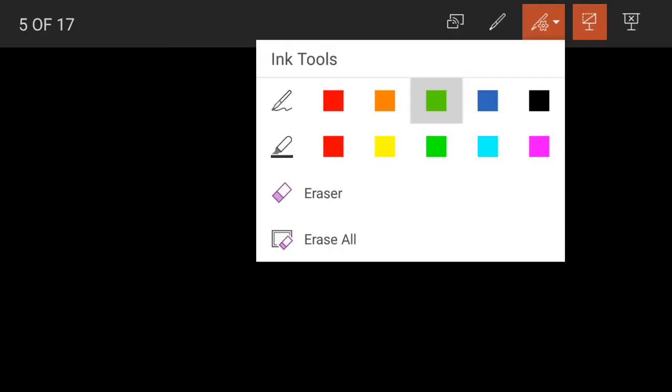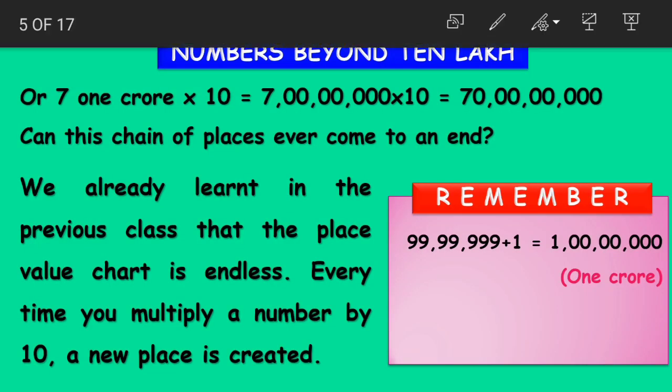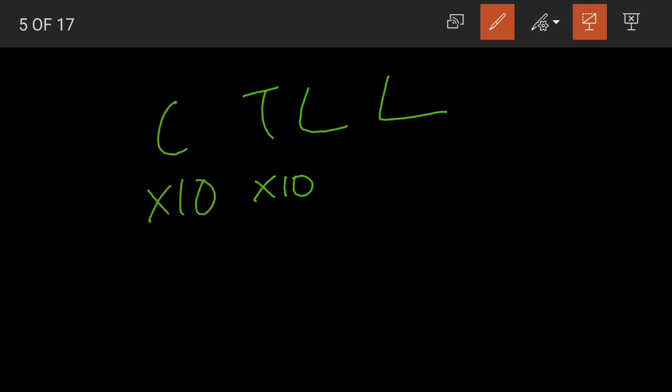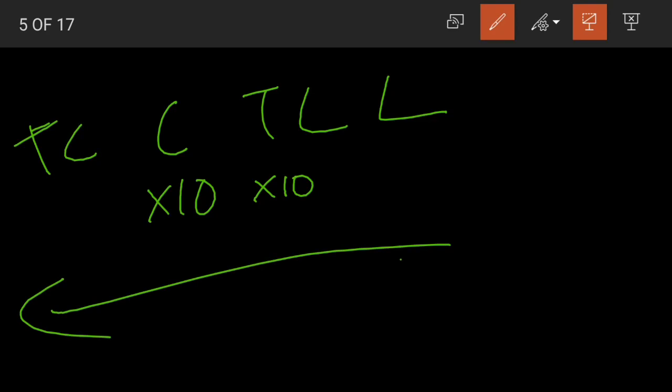Just like we knew that we have lakhs and 10 lakhs, now when we multiply this 10 lakhs with 10, we get the new place value crore. Again, when we multiply crores with 10, we have this new place value called 10 crores. In the same way, the number of place values does not end.